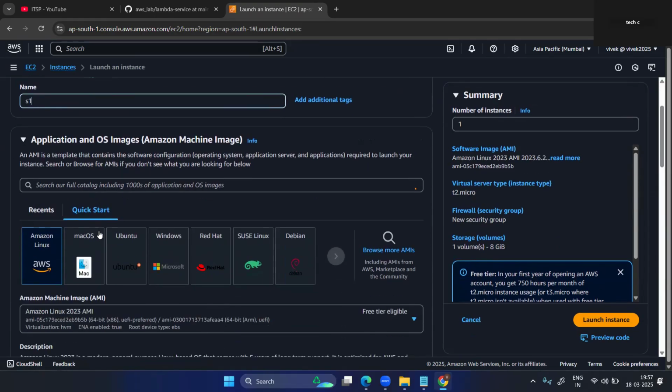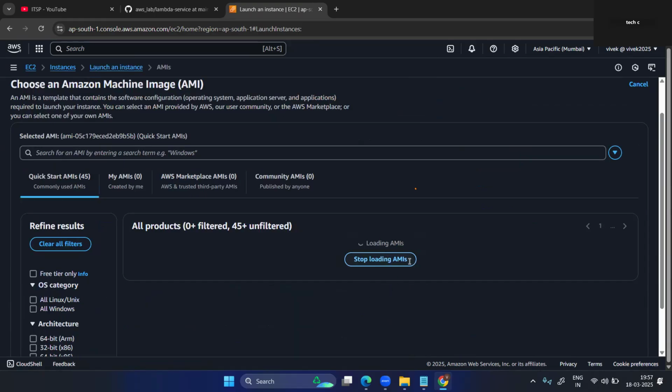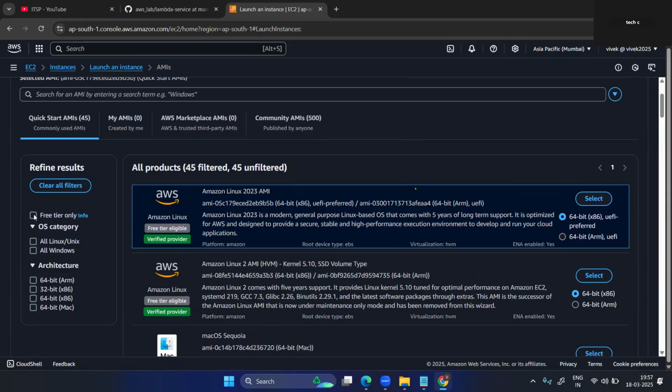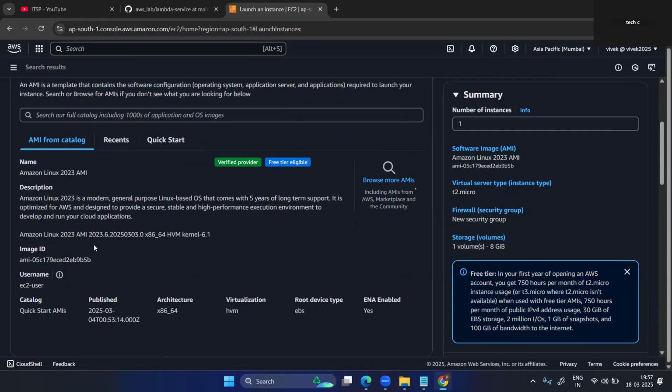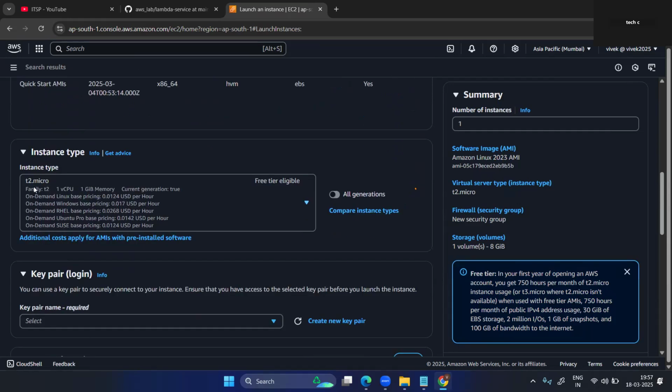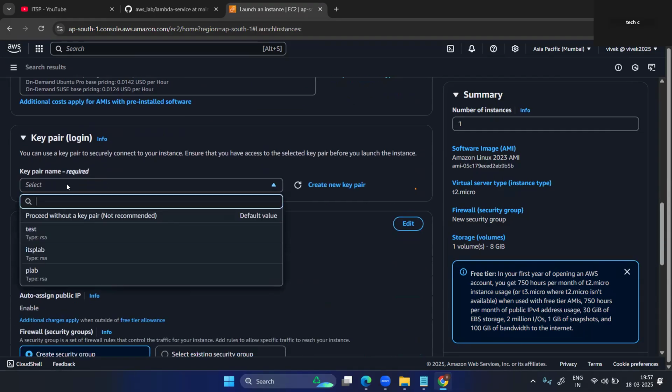I will put two instances with Amazon Linux. Here you can select free tier eligible, the first Amazon one. Select this. T2 micro is selected by default. It is free tier eligible. I have created one ITSP lab.